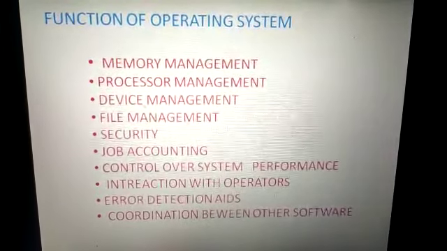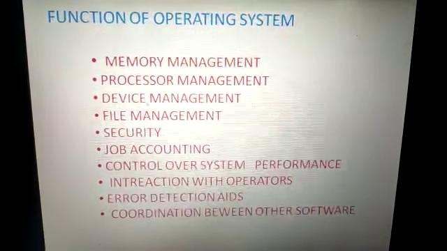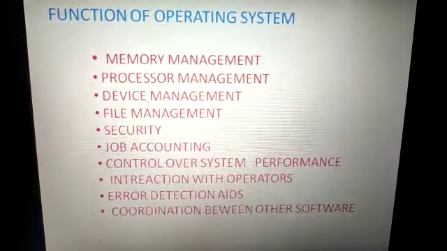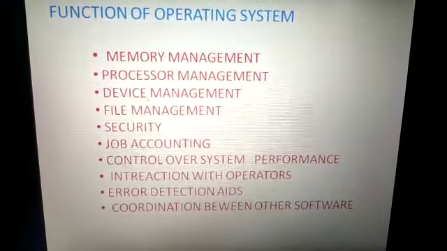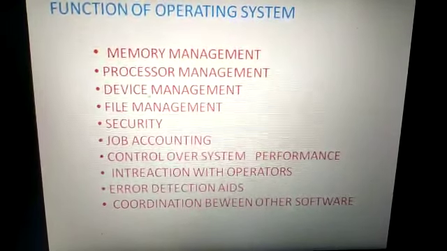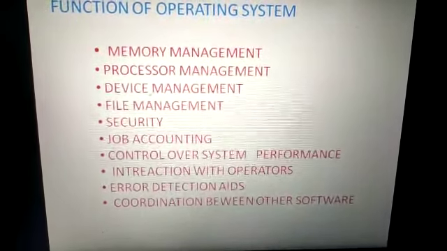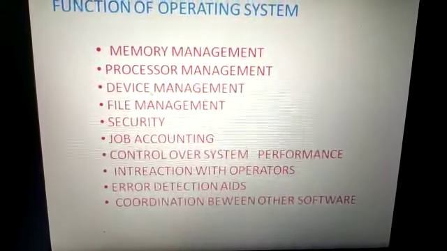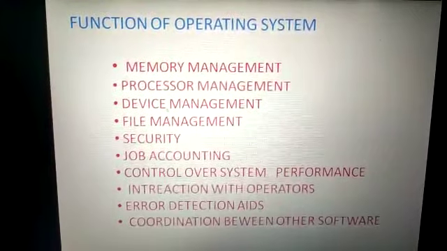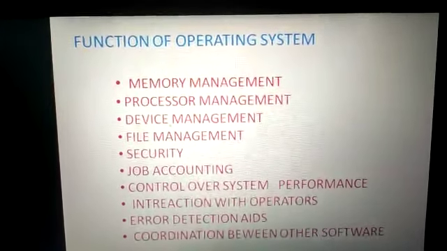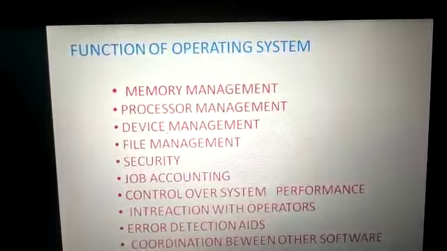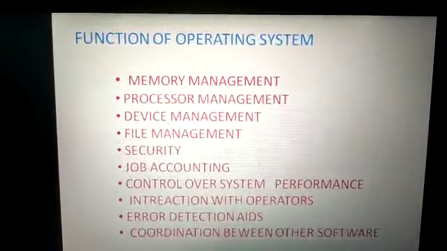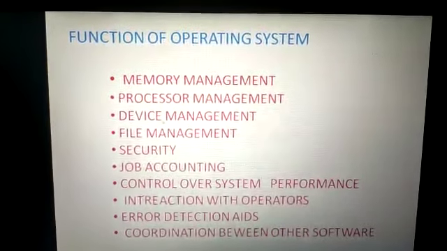Device management, it will manage your input or output devices. If you are connecting any external devices, they will be managed by the operating system. File management, it will manage your files, where your file will be stored, how much memory it will take. Security, every operating system now comes with inbuilt security like firewalls. It protects your computer from unauthorized access by setting a password and so on.